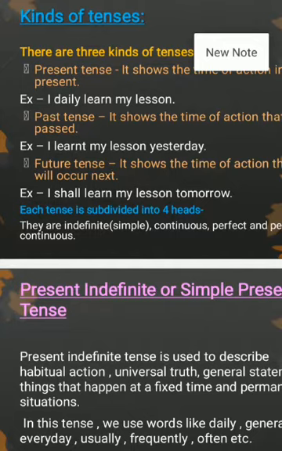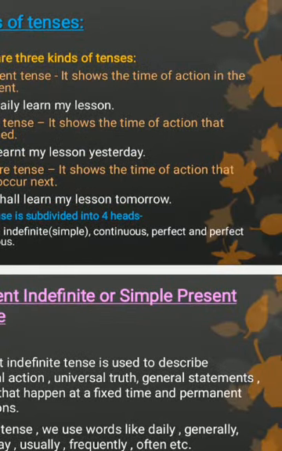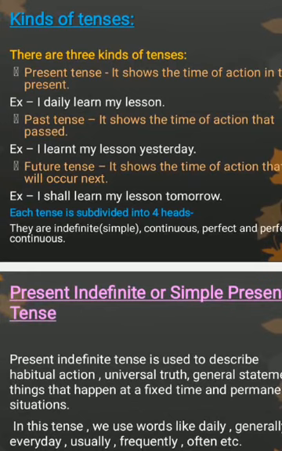Past tense. It shows the time of action that passed. I learnt my lesson yesterday. Future tense. It shows the time of action that will occur next. For example, I shall learn my lesson tomorrow. Now, each tense is subdivided into four heads. They are indefinite or simple, continuous or progressive, perfect and perfect continuous.